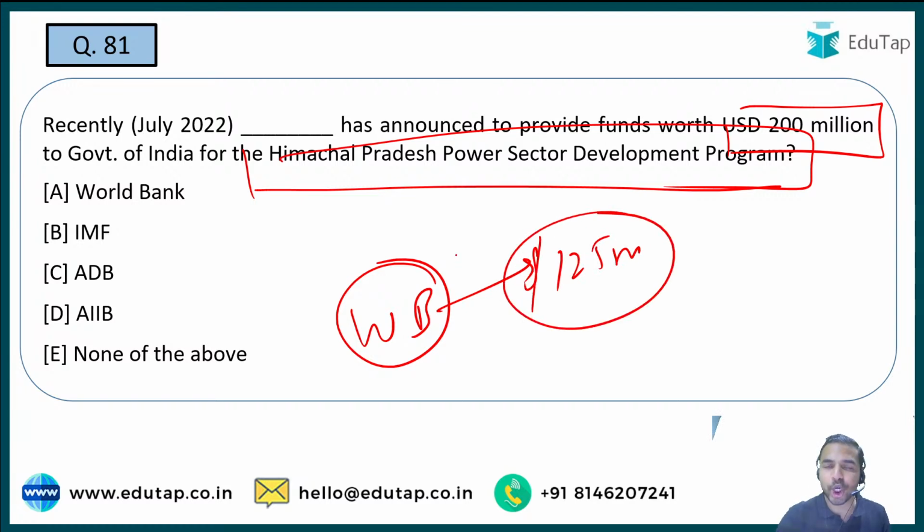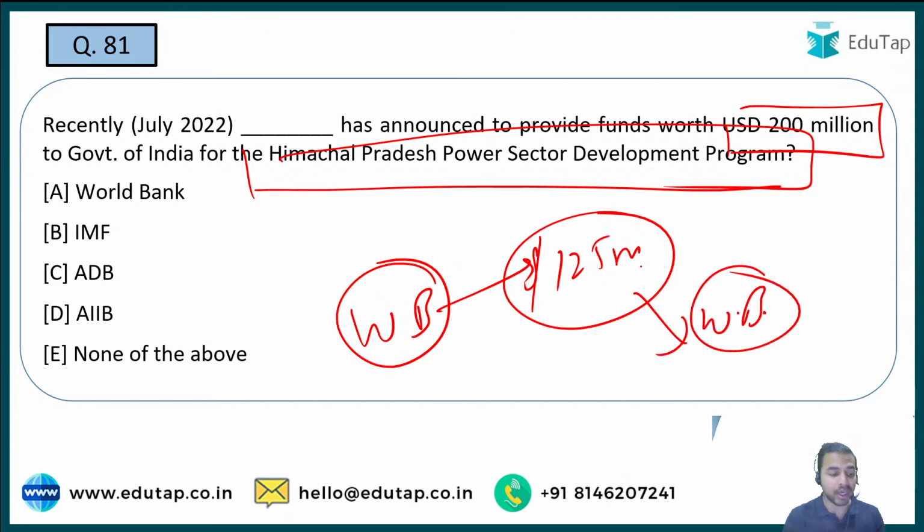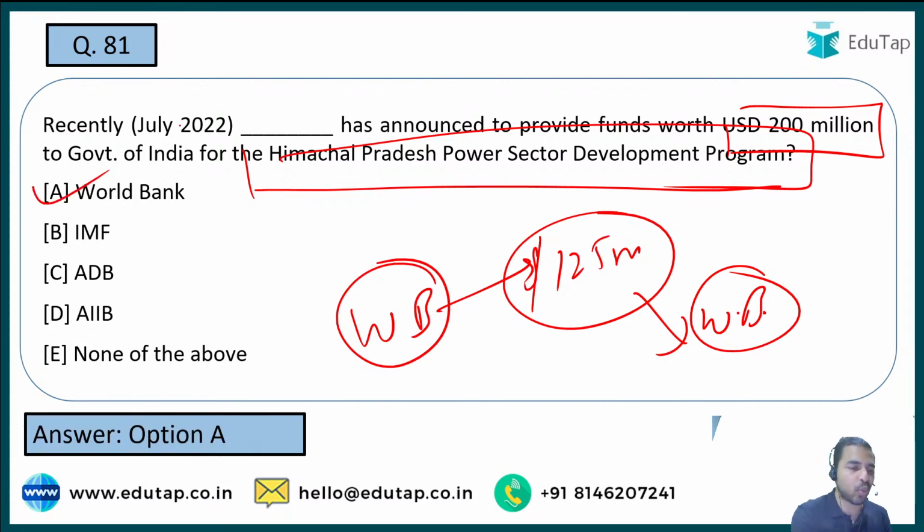in order to enhance the accessibility towards the social services which are being launched by the West Bengal government. So that is why you are really required to bifurcate within such kind of news articles, and that is why this is really very important. So when I talk about the right answer to this particular question, the right answer is option A, that is World Bank. So World Bank is the right answer to this particular question.